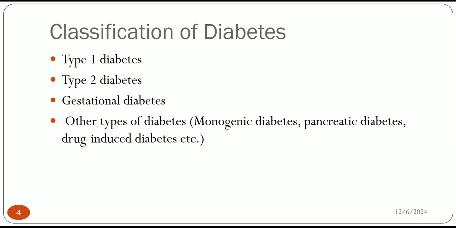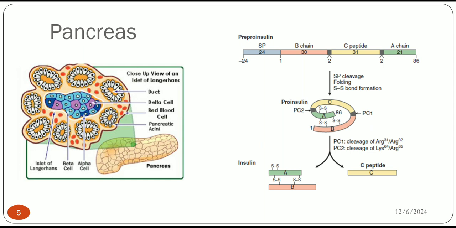Classification: type 1, type 2, and gestational diabetes. Other types are monogenic, pancreatic, and drug induced. Yes, some drugs can also induce diabetes, just like corticosteroids, but these are rare. Most common are type 1 and type 2, and gestational diabetes occurs in pregnant females during their gestational period.